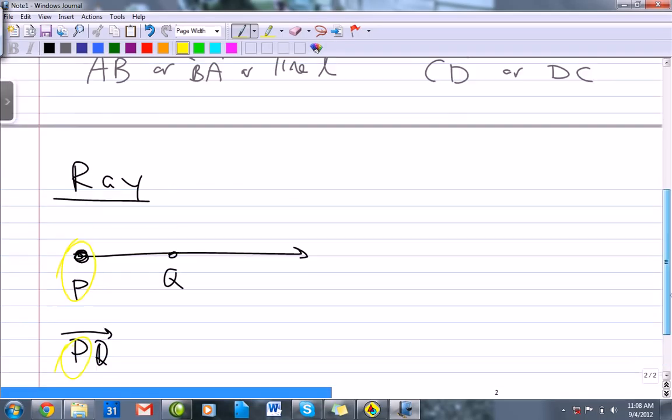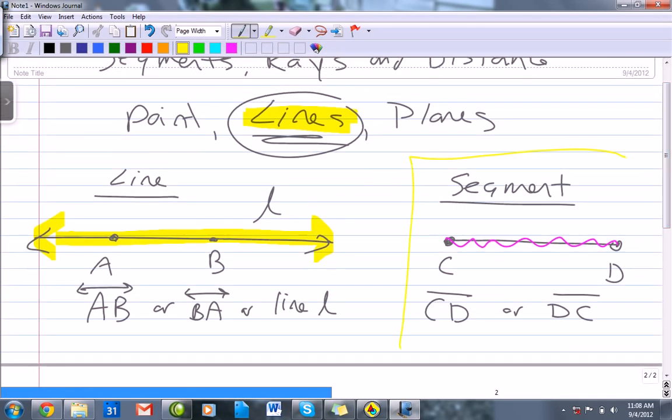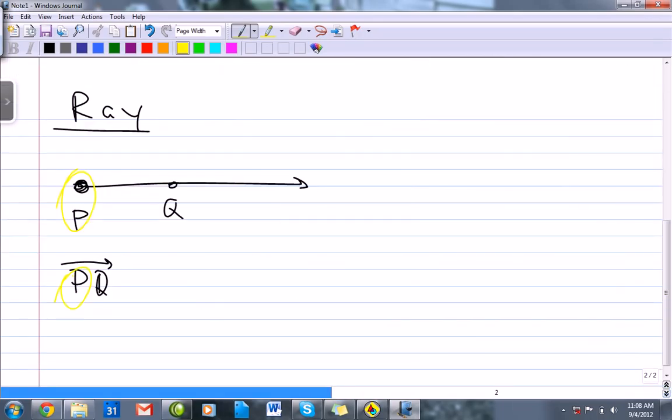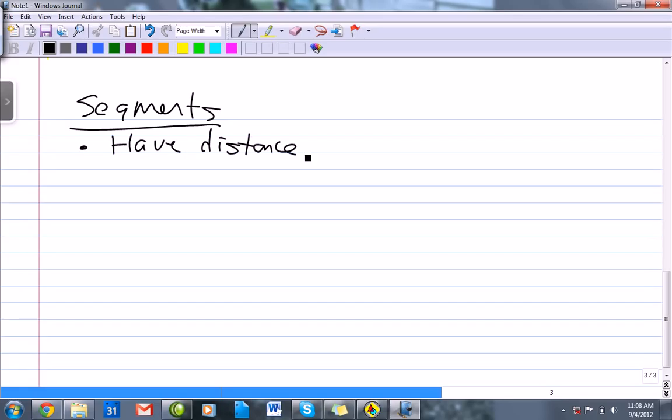There's a neat little idea if we go back to these segments. I'm going to talk about segments for a little bit. And let's start a new page here. So these segments, they behave pretty nicely. One thing is, of course, they're straight, but they have distance, a length. And if we can find the length, then we can find the midpoints, which we'll talk about.